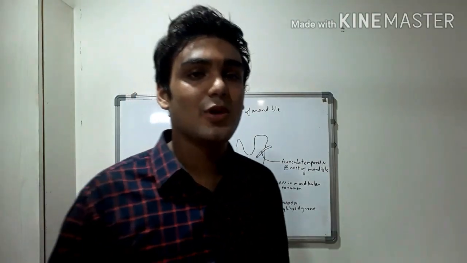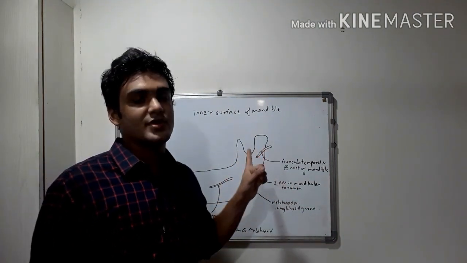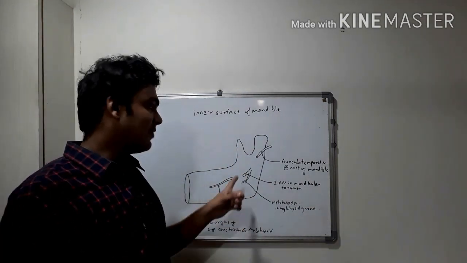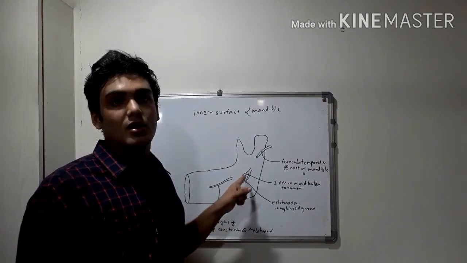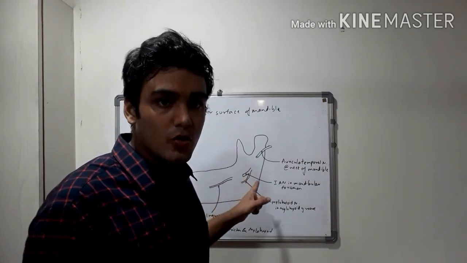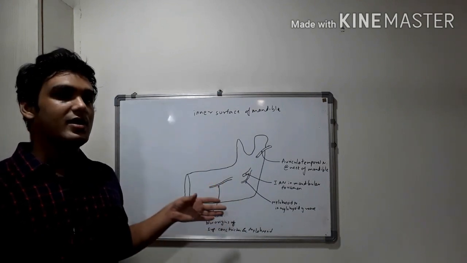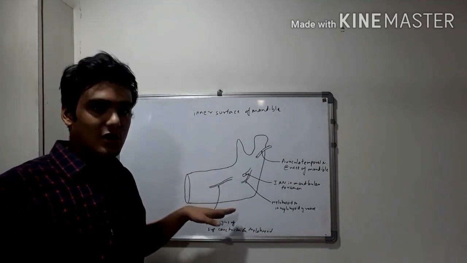Talking about the branches of mandibular nerve associated with the inner aspect of mandible. So here's the auriculotemporal nerve, which is present at the neck of mandible. Then we have the inferior alveolar nerve, which enters the mandibular foramen, as you can see. This is the mylohyoid nerve, which passes to the mylohyoid groove. And lastly, we have the lingual nerve, which is present adherent to the inner aspect of mandible between the origins of superior constrictor and mylohyoid.